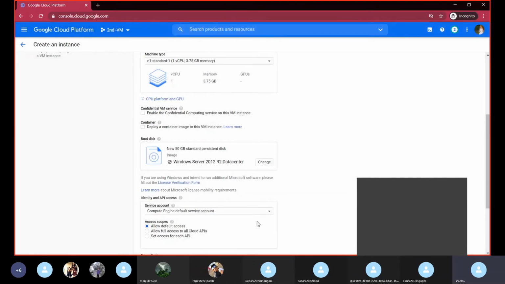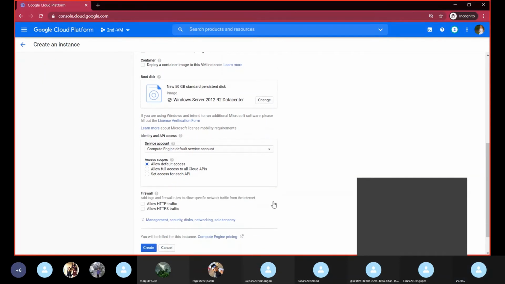And here, identity and the API access. Here comes the web service into the picture. The Google platform will give us the REST APIs. I'm using the default ones and also setting up the firewalls like HTTP traffic. If you use Linux or Unix, then you will go with the SSH ones.